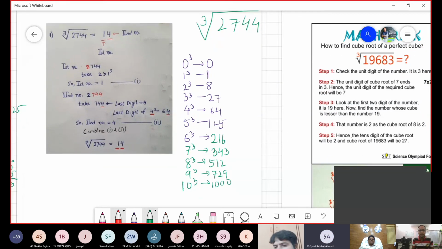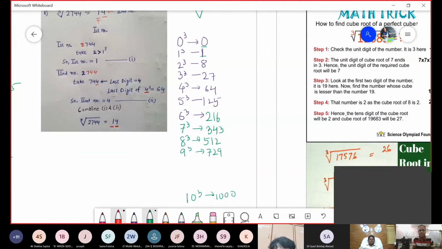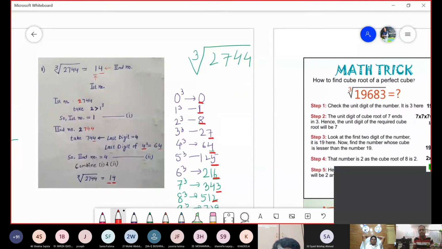So, my dear student, can't you find the same logic here? Unit place 0, 1, 8, 7, 4, 5, 6, 3, 2, 9. So I tell you now a master blaster technique in which याद करो स्क्वायर रूट में लास्ट के 2 नंबर को हम लोग ग्रुपिंग करते थे. यहाँ पे लास्ट 3 numbers would be grouped, है ना? So the moment last 3 numbers are grouped, we just focus on 4.